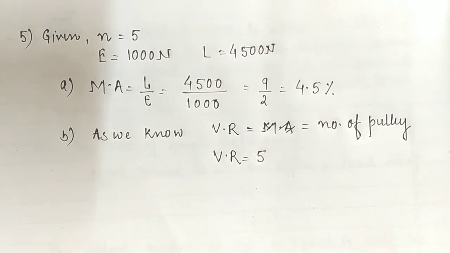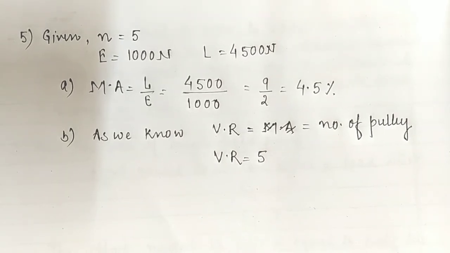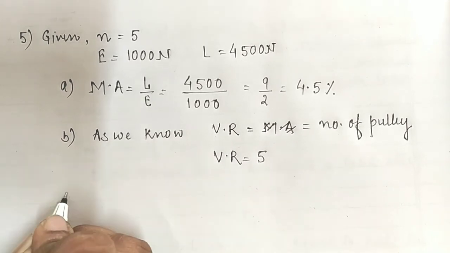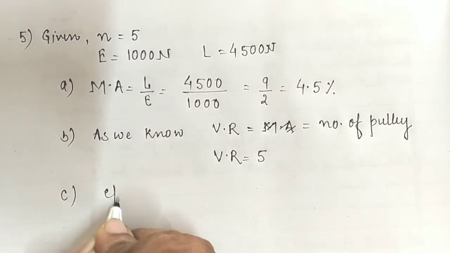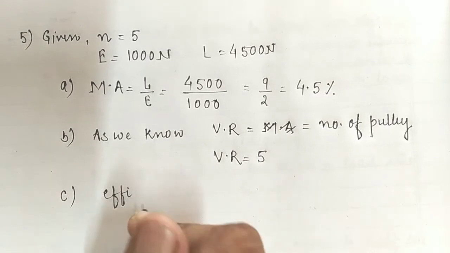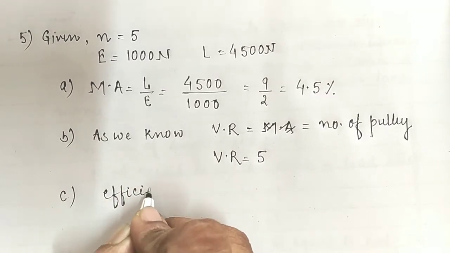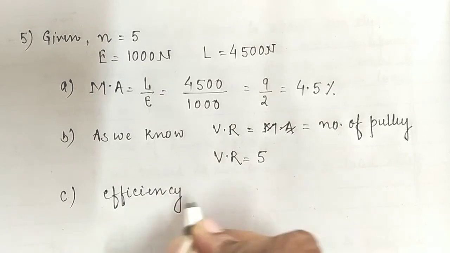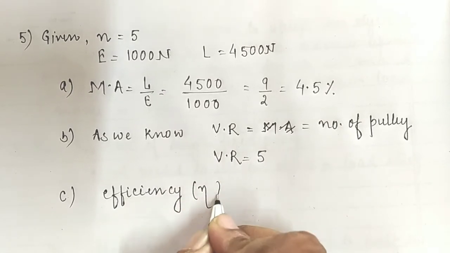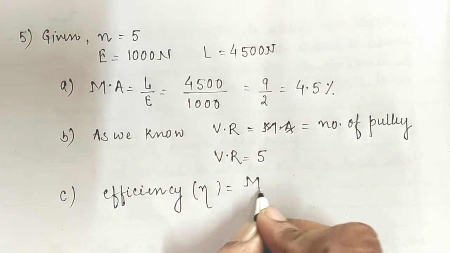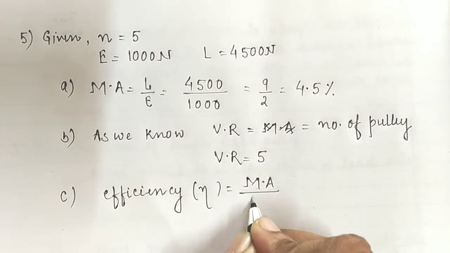Okay, now what do we have to calculate in part C? What will be the efficiency of the system. In order to find out the efficiency of the block and tackle system, we can write that the efficiency, given by eta, will be equal to the mechanical advantage divided by the velocity ratio.